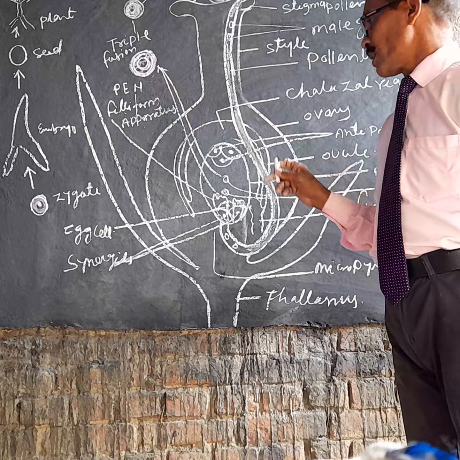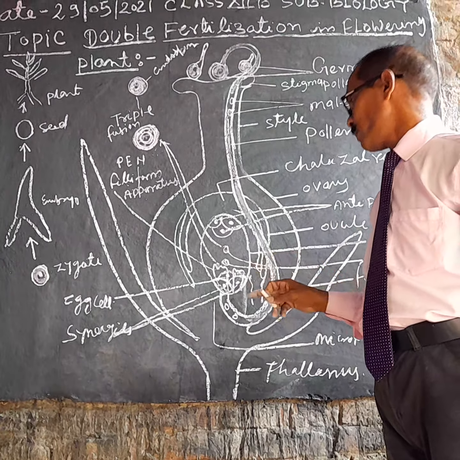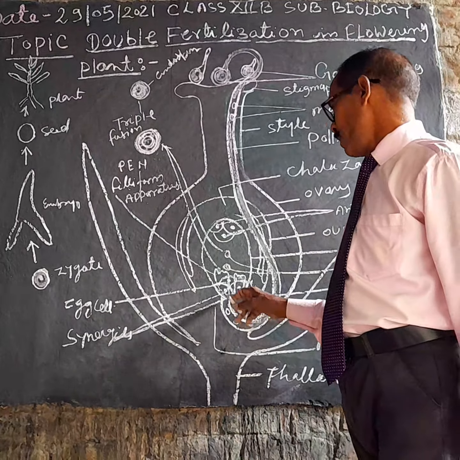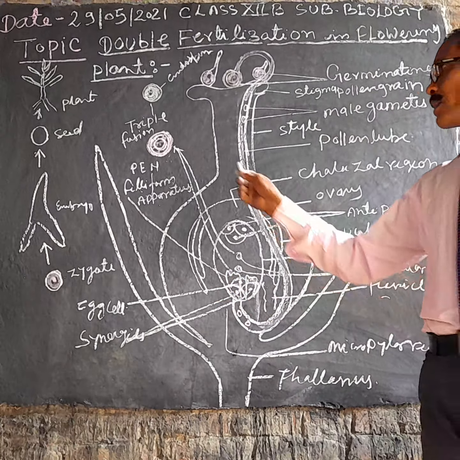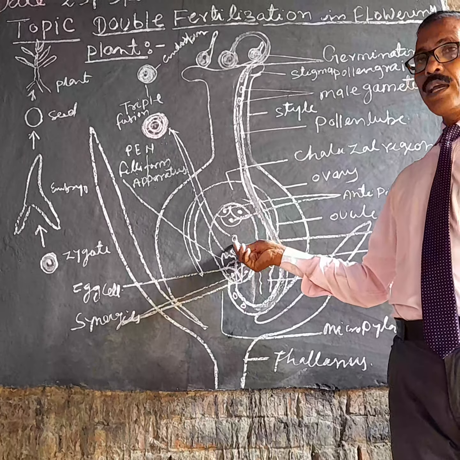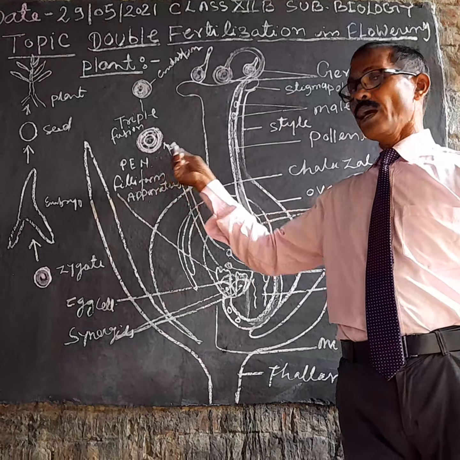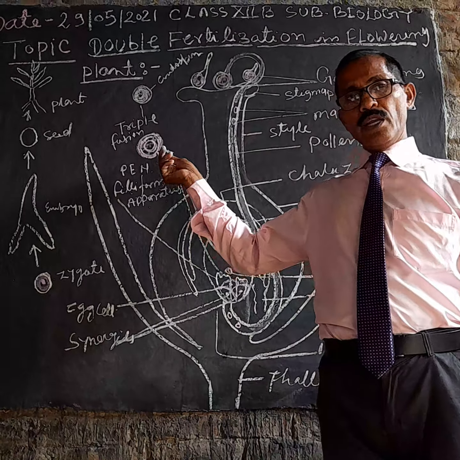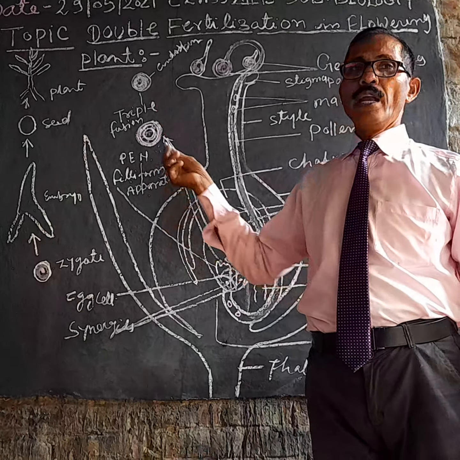In this process, fertilization takes place two times. One is true fertilization, where one male gamete fuses with the egg cell, known as syngamy. The second male gamete fuses with the polar nuclei. Here three nuclei fuse to form the PEN, primary endosperm nucleus, which finally transforms into endosperm.